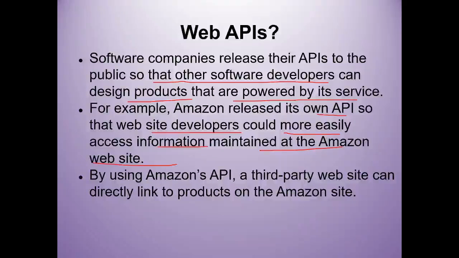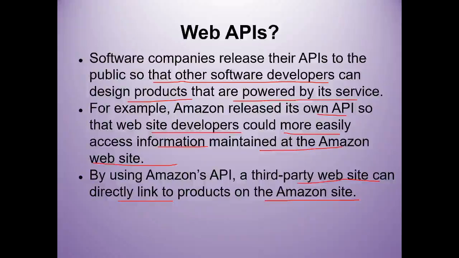By using Amazon's API, a third-party website can directly link to products on the Amazon site. That means some other website can link to Amazon's products, so they can provide the direct link.